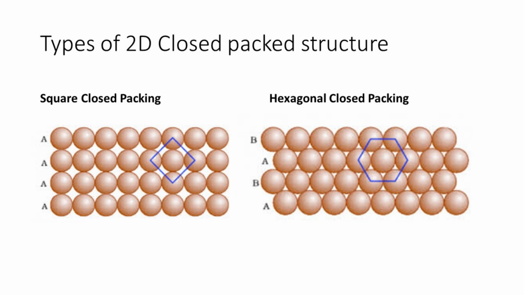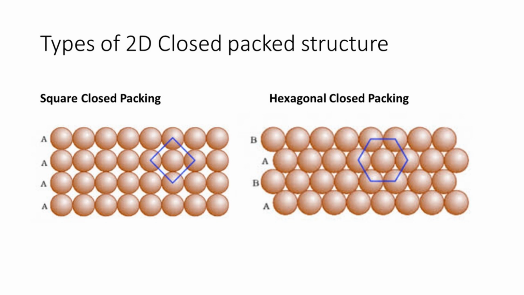In this arrangement, each sphere touches 6 closest other spheres around it. Observe the figure carefully. A regular hexagon is obtained by joining the centers of these 6 closest spheres. Therefore, it is called hexagonal close packing. In this, coordination number of each sphere is equal to 6.